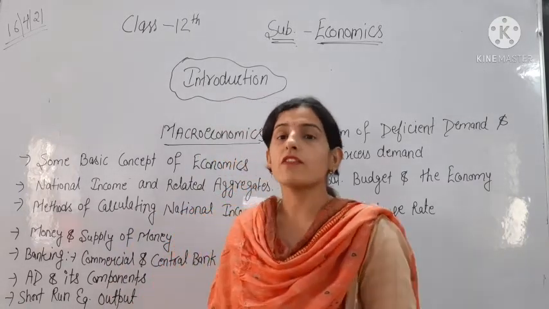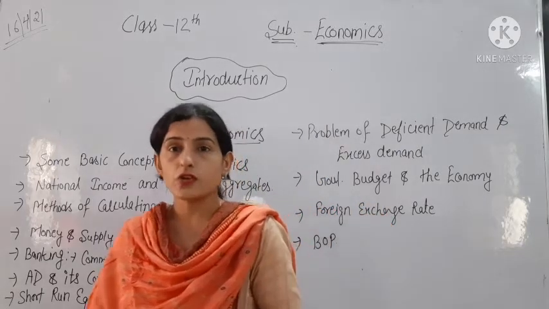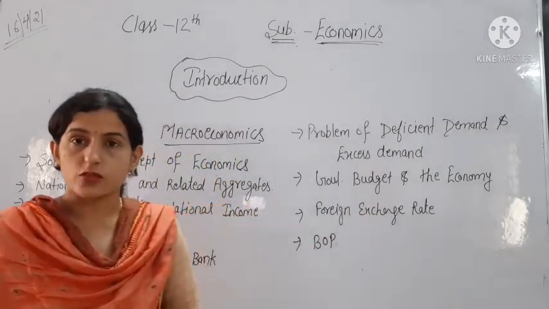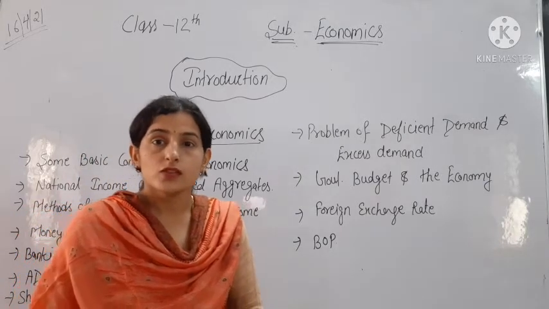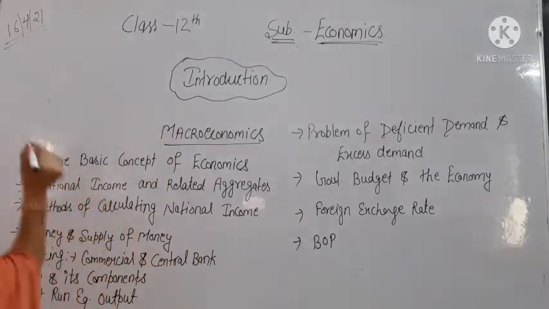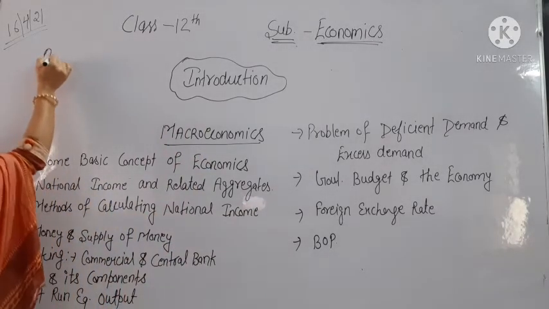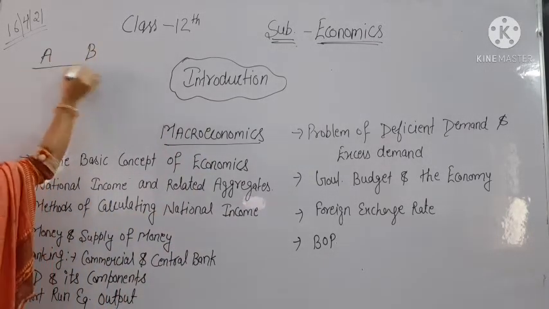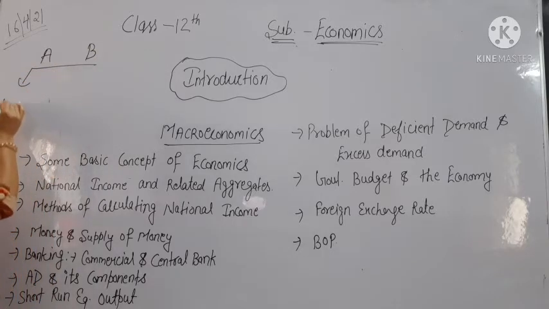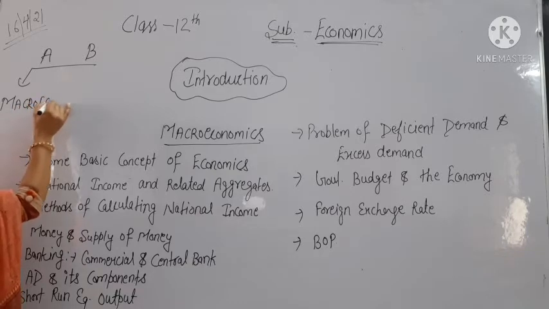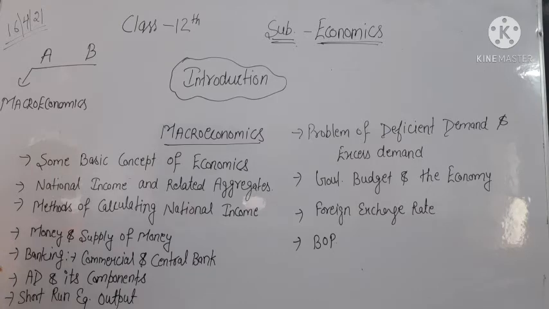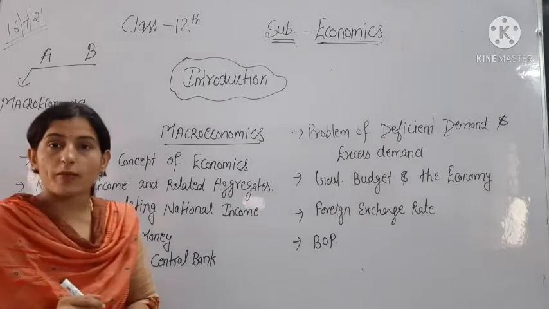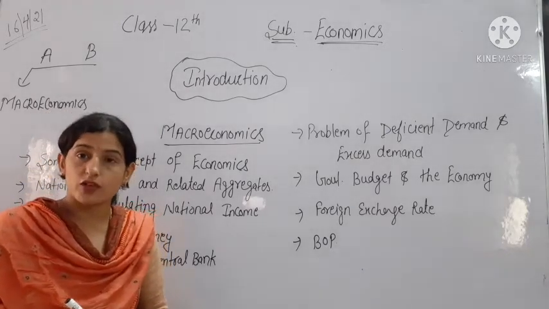Today we will discuss the introduction of the subject. Means how many books are given of economics in 12th. So basically there are two sections of eco, we can say A and B. Section A is of macroeconomics. In 11th you have studied microeconomics and in 12th it is macroeconomics.